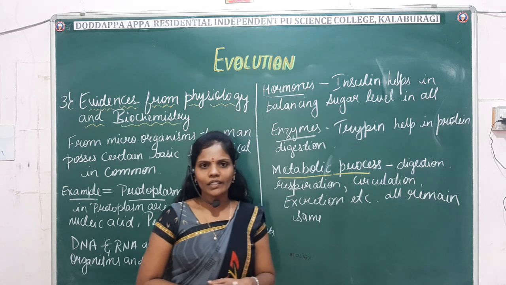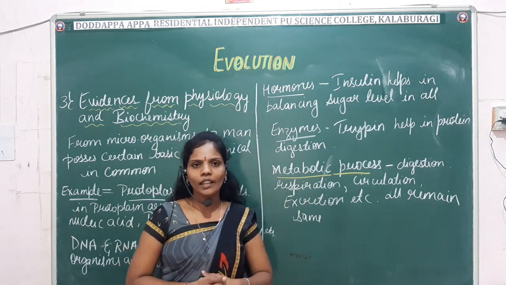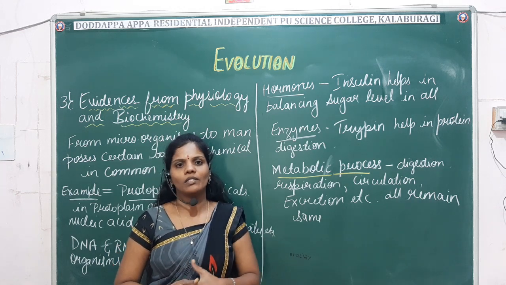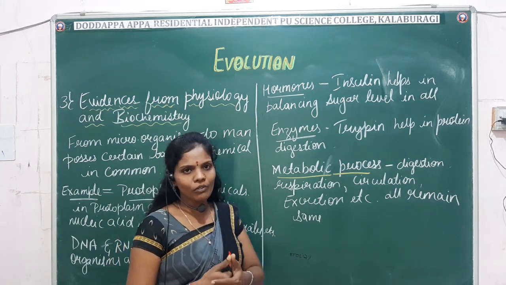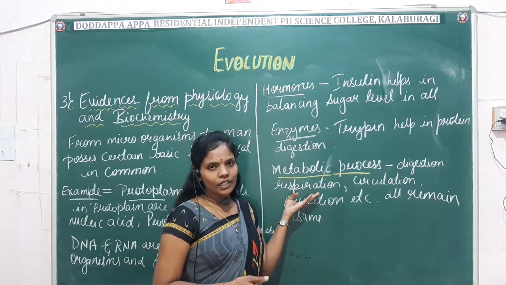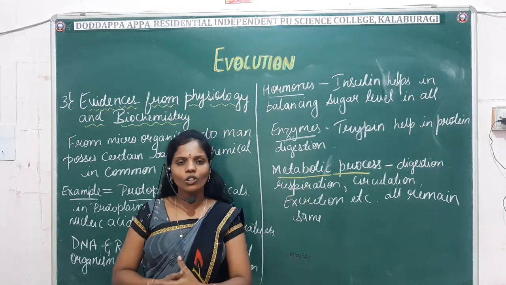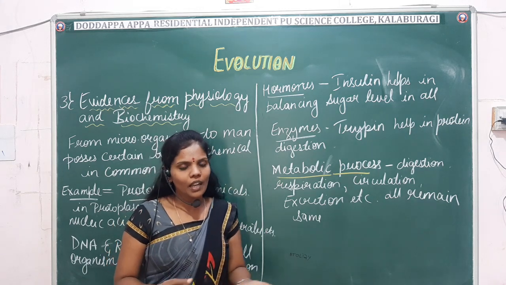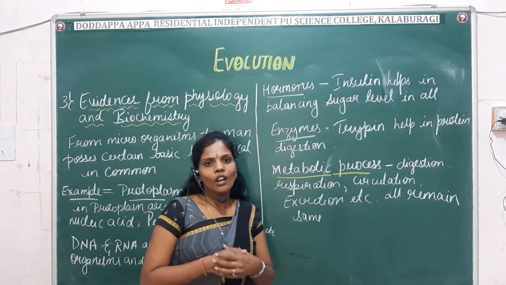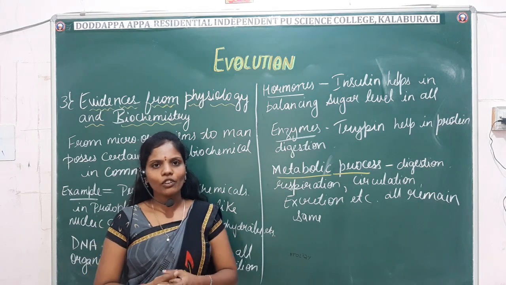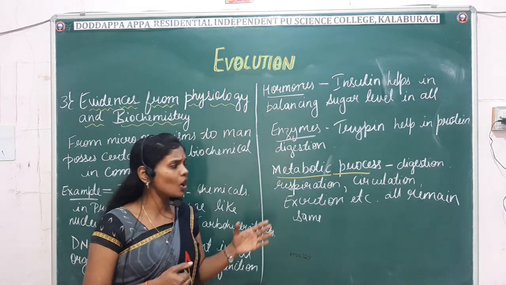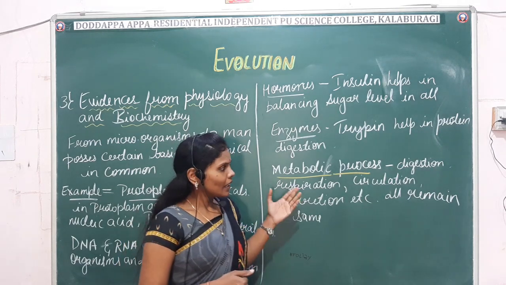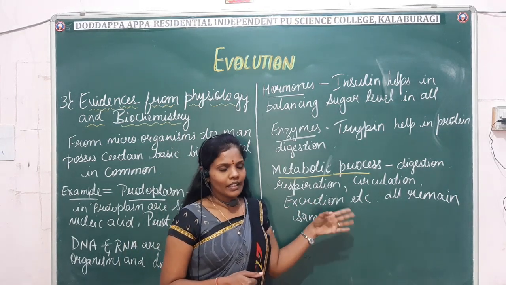You may take any organism, from microorganisms to higher animals, and the digestion process remains the same: complex food substances are broken down into simple absorbable forms. Respiration is nothing but the exchange of gases. We take in oxygen and give out carbon dioxide. Every organism does the same process. Then come circulation, excretion, etc.